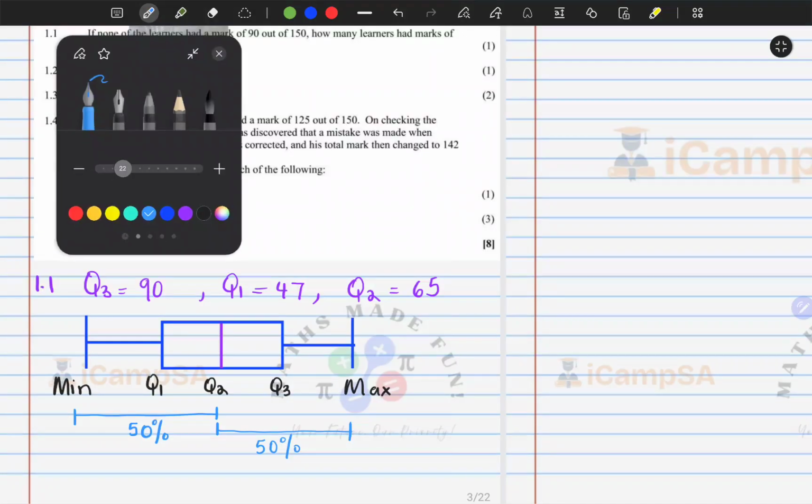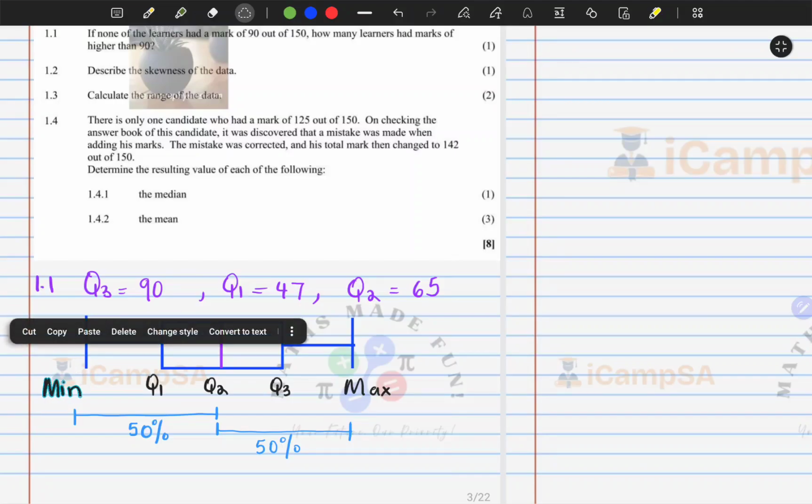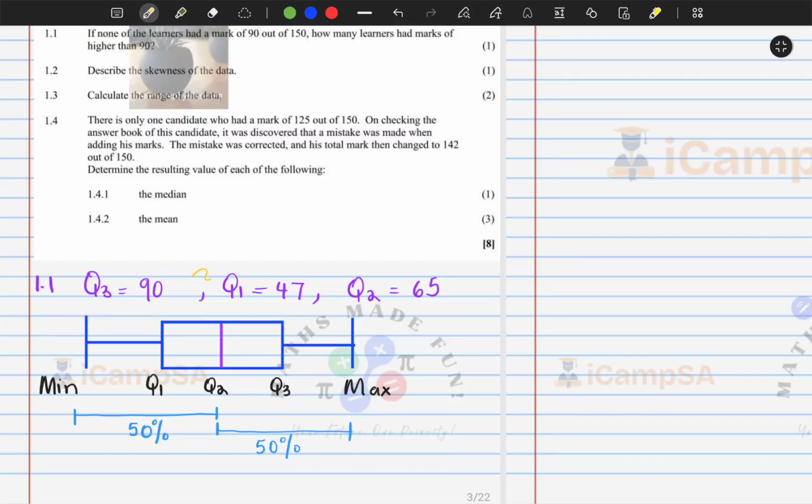And then I need you to remember that from the minimum to Q1, we're looking at about 25%. From Q1 to the median is also 25%.